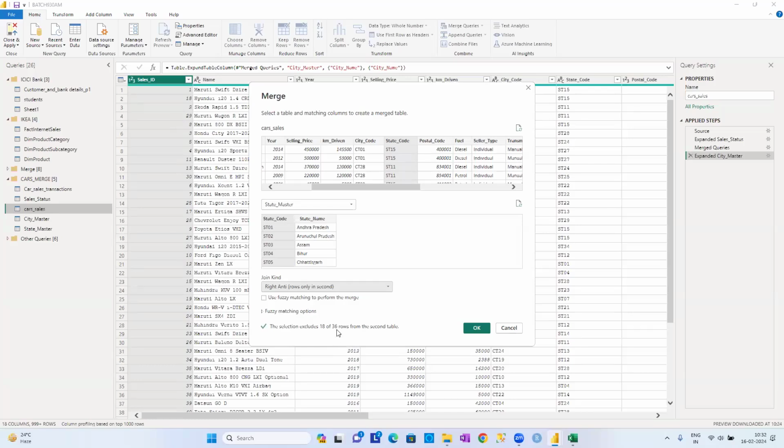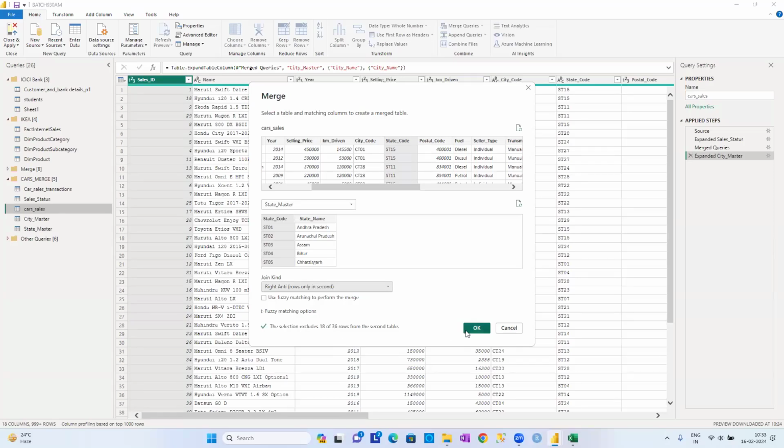Right anti-join says that only the states data which is available in the states table, which does not match with any of the data in this particular table. How many are there? You can see the state excludes 18. 18 are there. So of the remaining 36, the remaining 18 will come here.